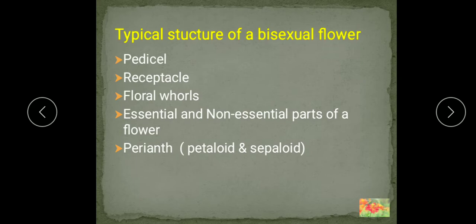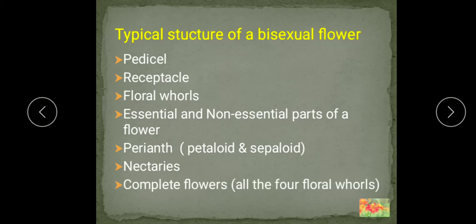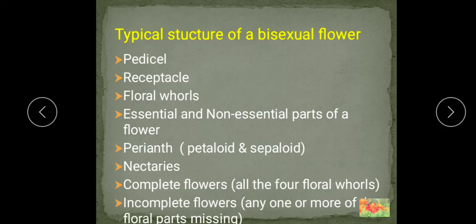Next we saw perianth, that I explained to you, petaloid and sepaloid. Then nectaries also I explained. Now one more classification is there, that is complete flowers and incomplete flowers. When the flowers have all the four types of floral structure or floral whorls, what are these? They are calyx, corolla, androecium and gynoecium. When all the four floral whorls are present, then the flower is termed as the complete flower.